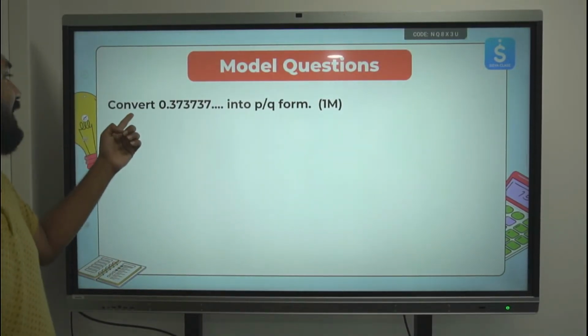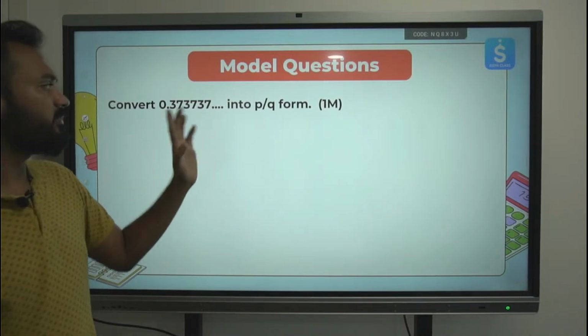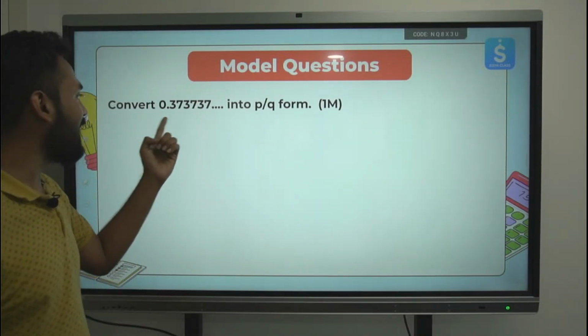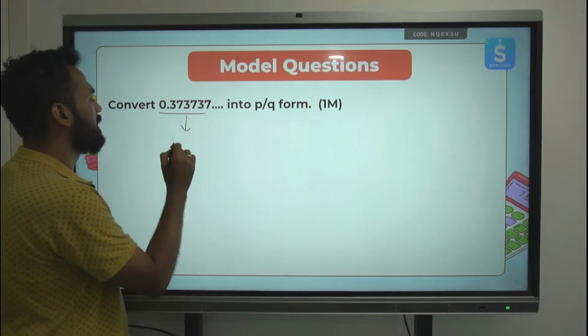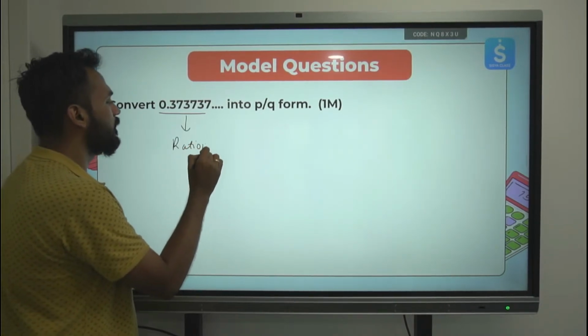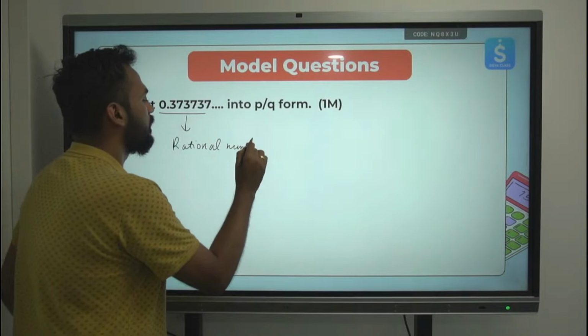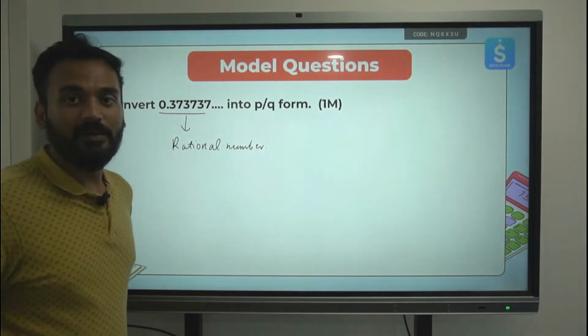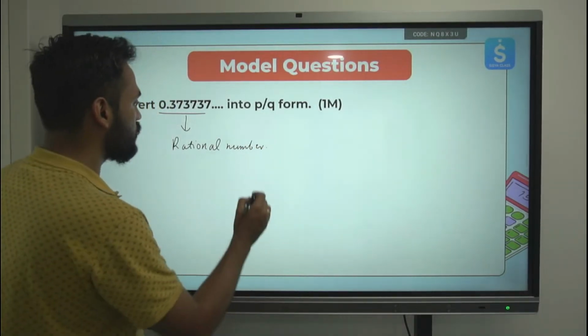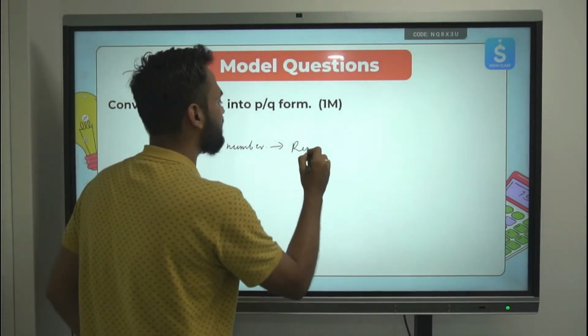Now this: convert 0.373737 into p by q form. This is a rational number which has a repeating decimal expansion.